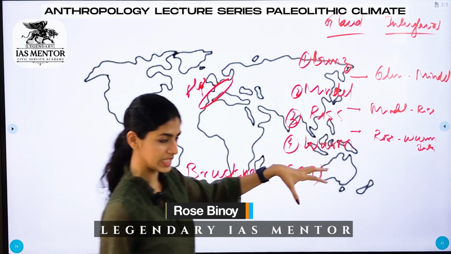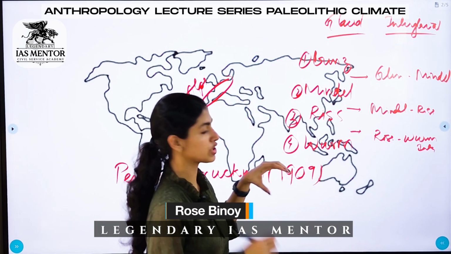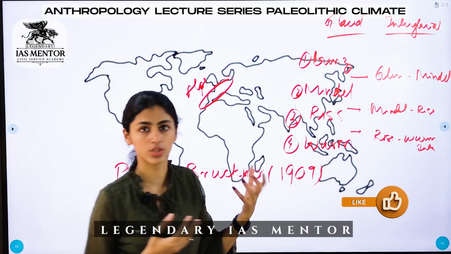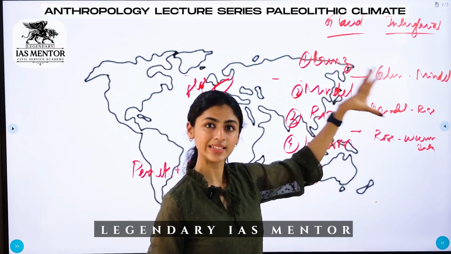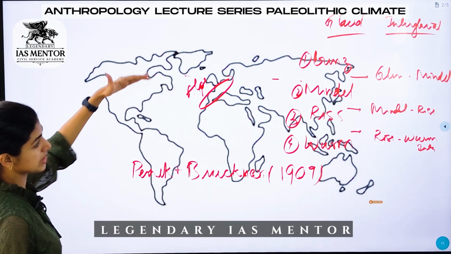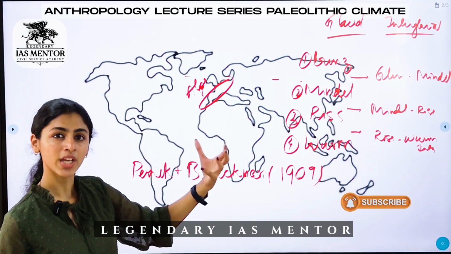So according to studies, the first two glacial periods were more intense than the other ones. After this, we have the Holocene period. So that was the glacial and interglacial period. This glacial and interglacial period took place in the temperate regions. Now in the tropical regions, it was pluviation and interpluviation.